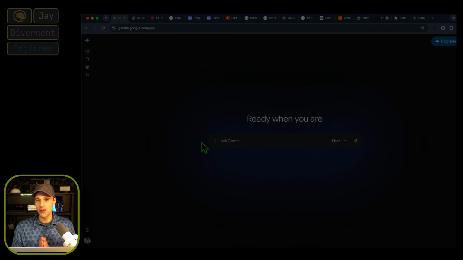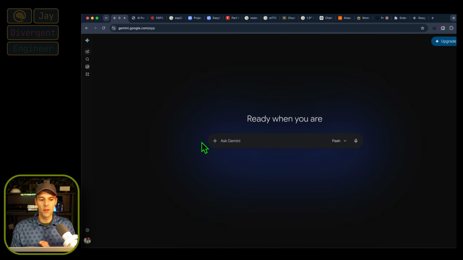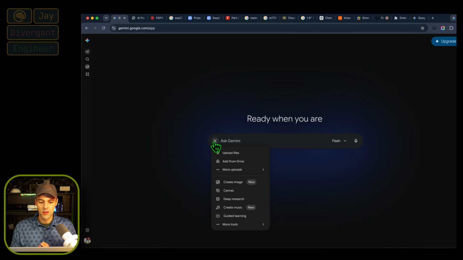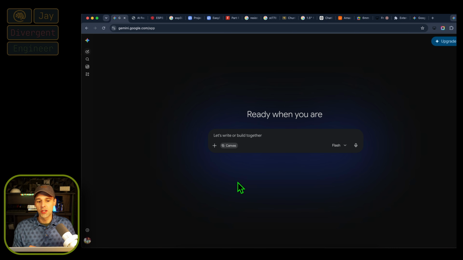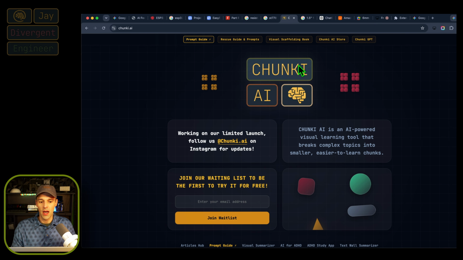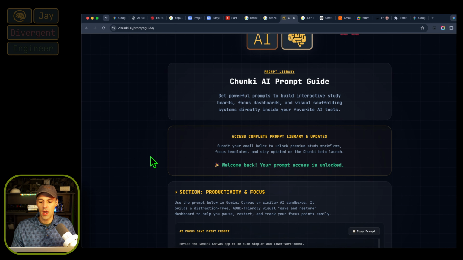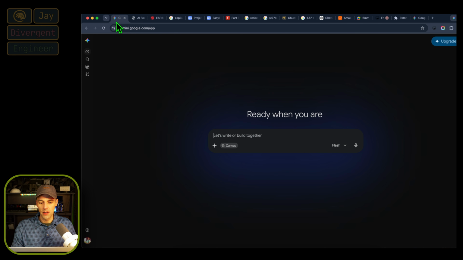If you've never used Google Gemini before, you'll just want to go to gemini.google.com and you can quickly sign in for a new account. I'm already signed in here, and my first step is going to be turning on Canvas. After that, we can go to chunky.ai and go to prompt guide in the top left, down to the prompt here for productivity and focus, and copy that prompt. Go back into Gemini and paste that prompt.